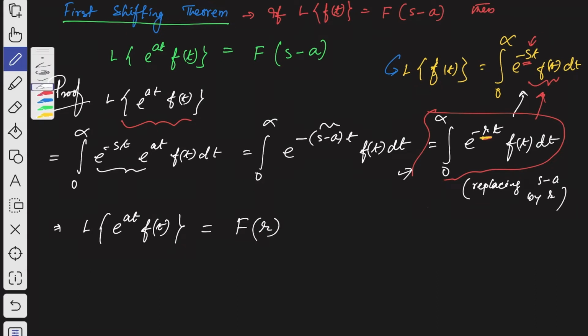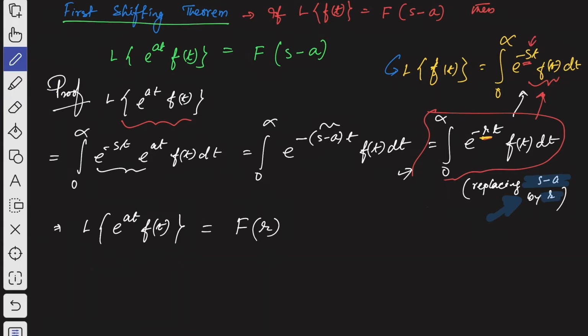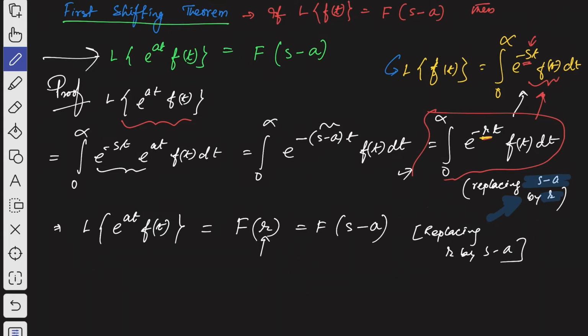Now as we have replaced s minus a by r, we again replace r by s minus a. Replacing r by s minus a, that's how we can prove this first shifting theorem. So now you can see the first shifting theorem is proved.